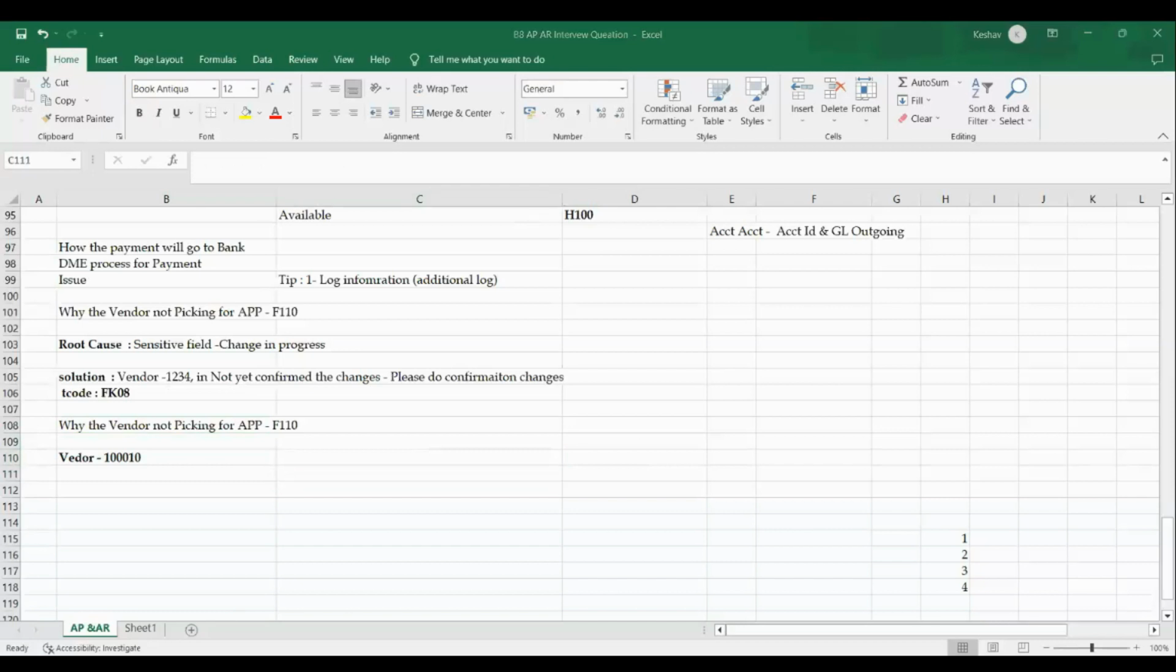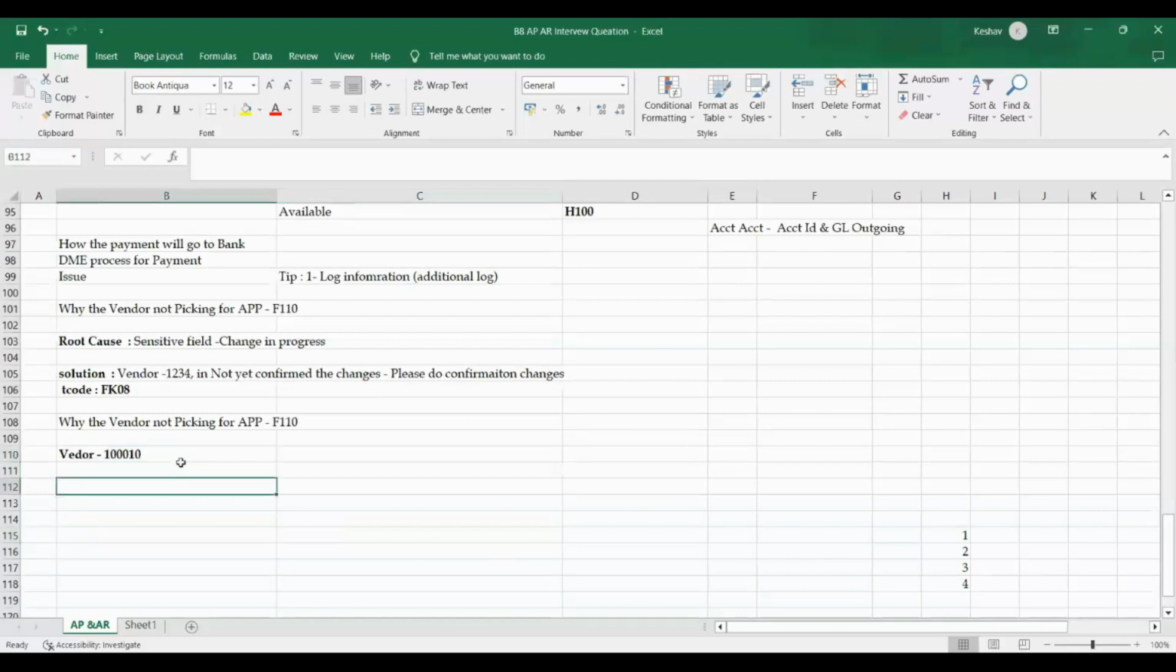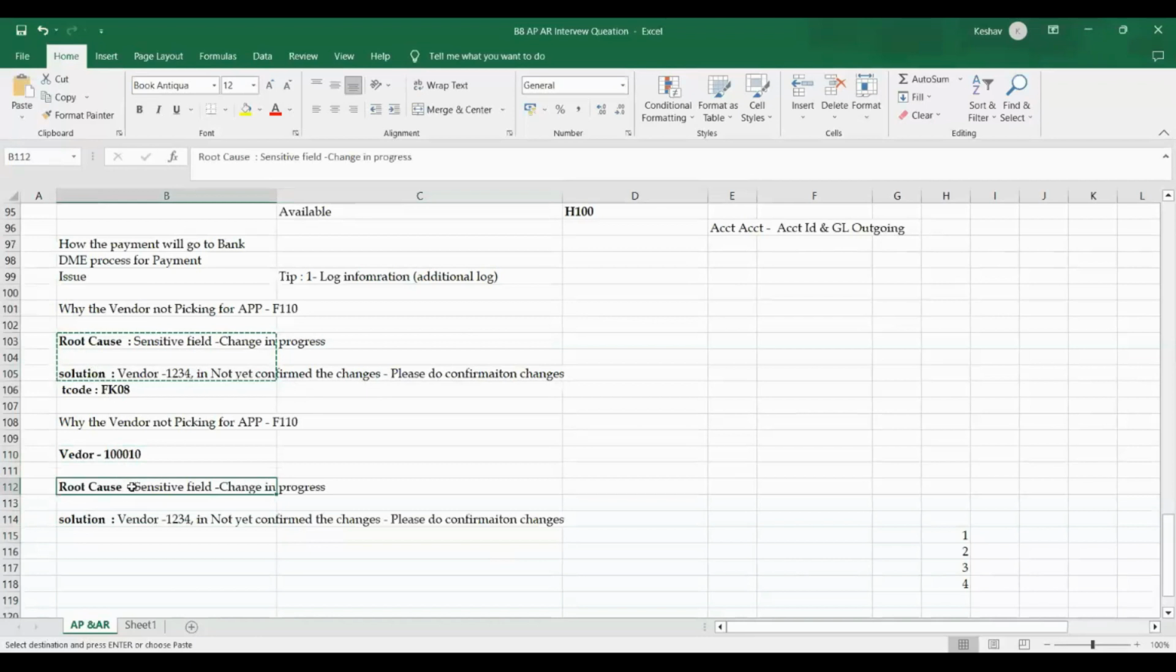There is a duplicate proposal. Just give me a second. Yeah, I'm coming there. So the root cause here is a duplicate proposal. I'll tell you what duplicate proposal means.